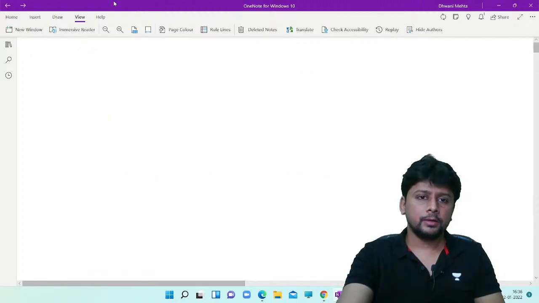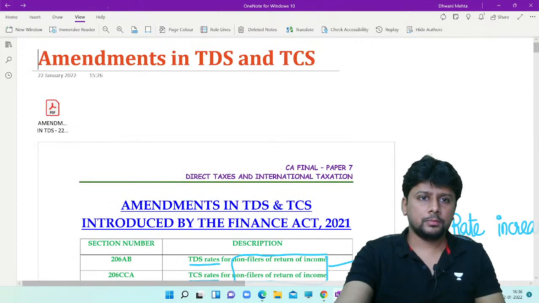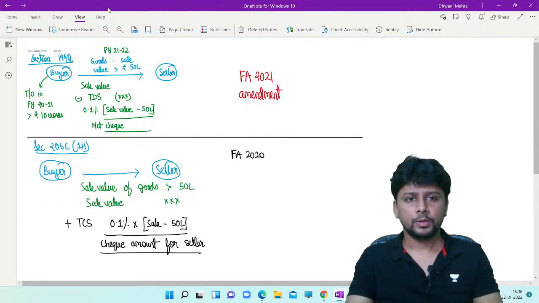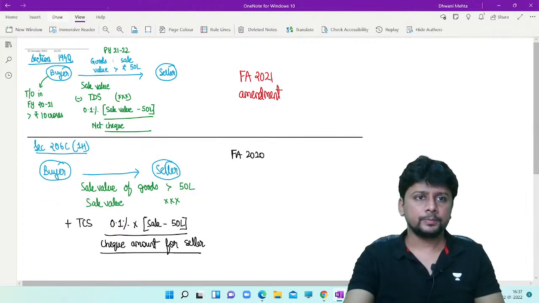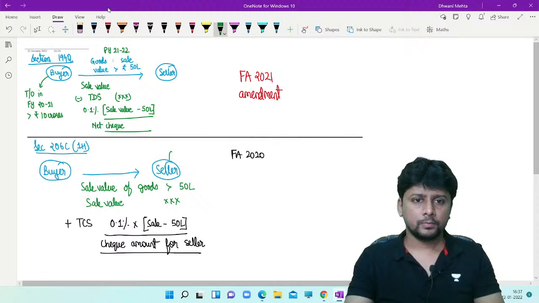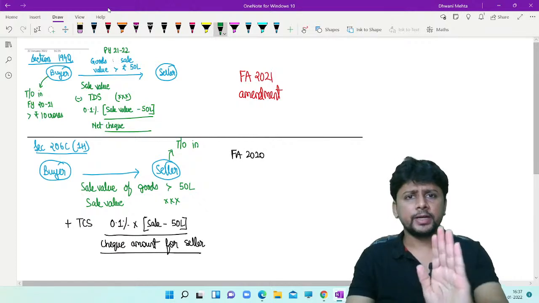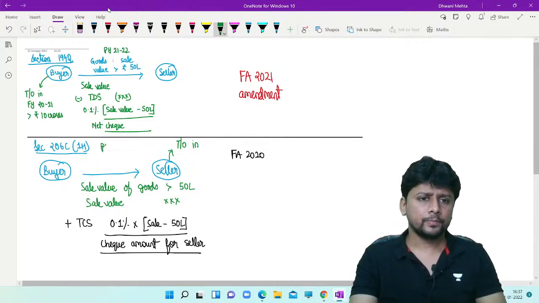One minute. Now look at this. Seller has to be a person whose turnover in the preceding financial year exceeds 10 crores. So let us talk with reference to our year only.